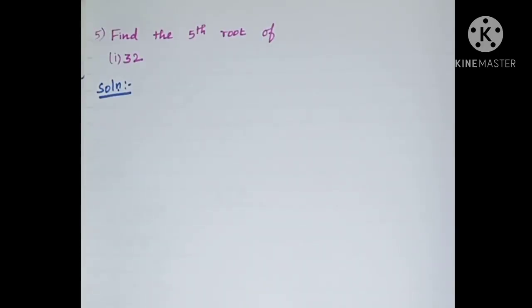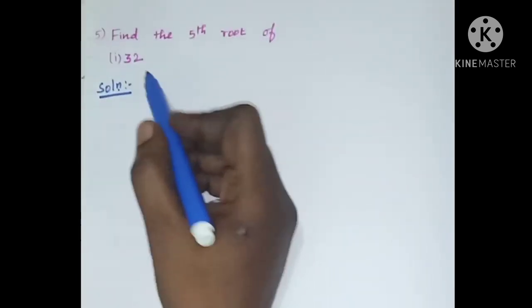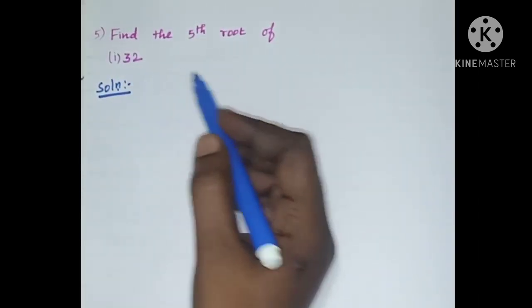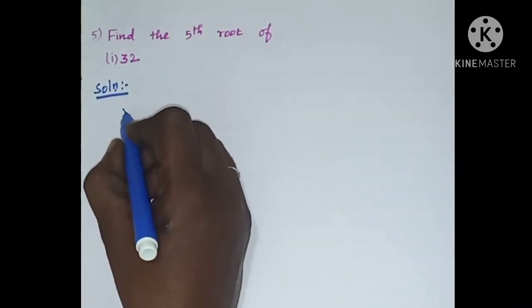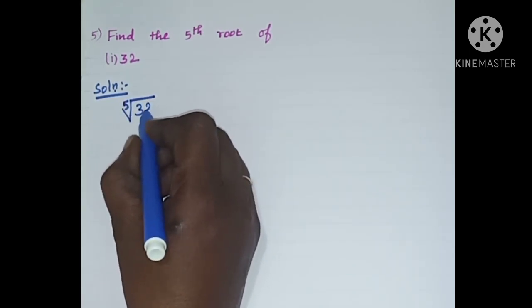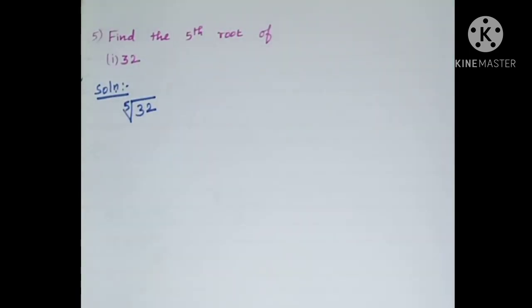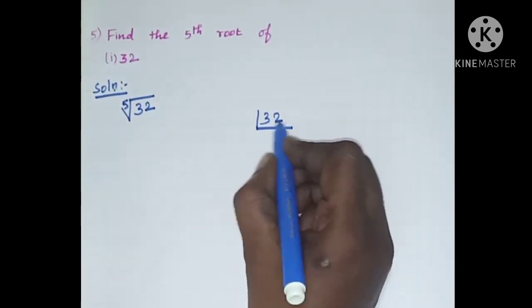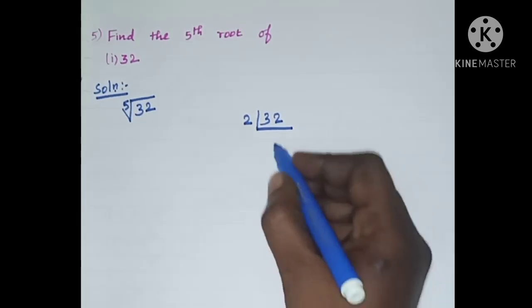Exercise 2.5, fifth sum. Find the fifth root of first subdivision, which is 32. So find the fifth root of 32. It can be written as the fifth root of 32 like this. Now by the prime factorization method, 2.